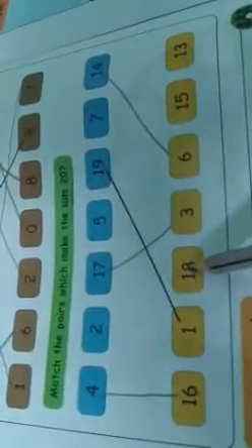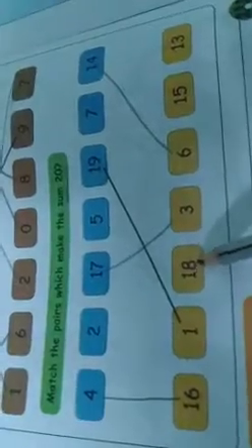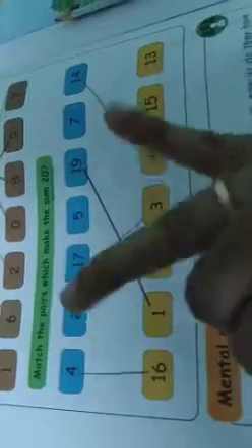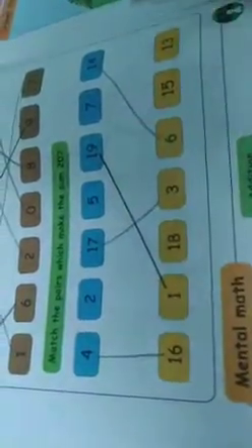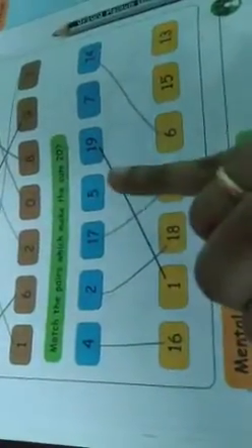Now where here is the 2-digit number? Having 18. Say 18 after, up to the number 20. 19, 20. 2 fingers. So 2. 18, 2. Okay. Now, where's the 2-digit? Here. 15. Say 15 after, up to the number 20. 16, 17, 18, 19, 20. How many fingers? 5. So, 15, 5.